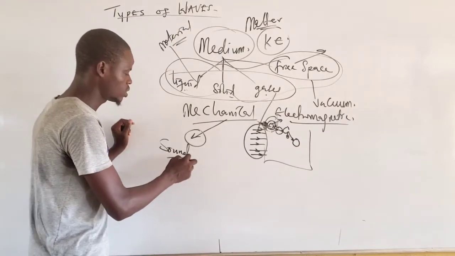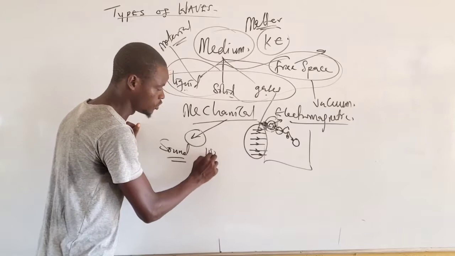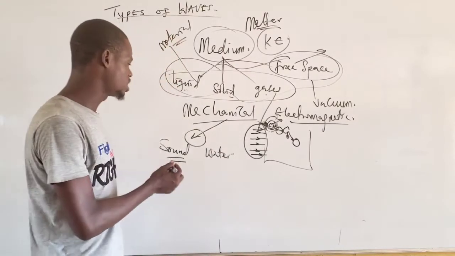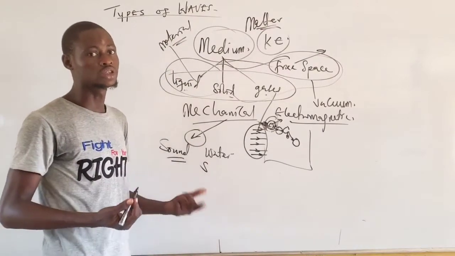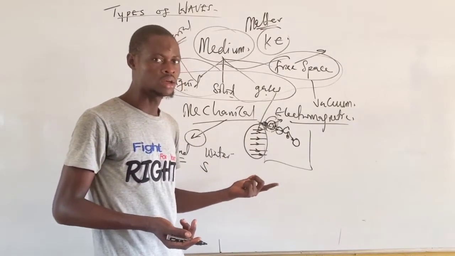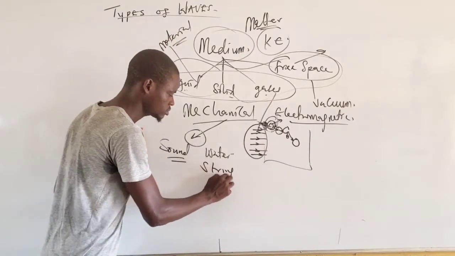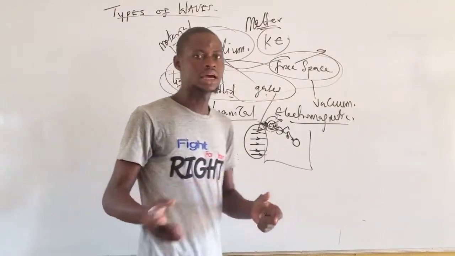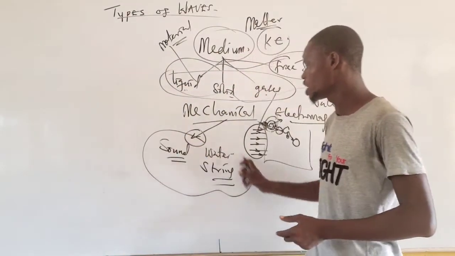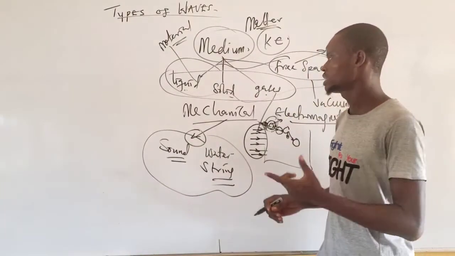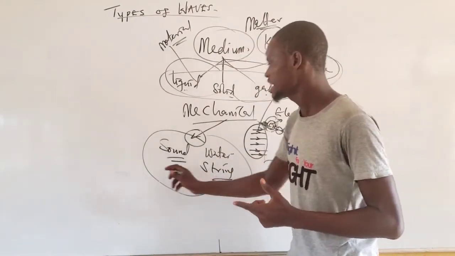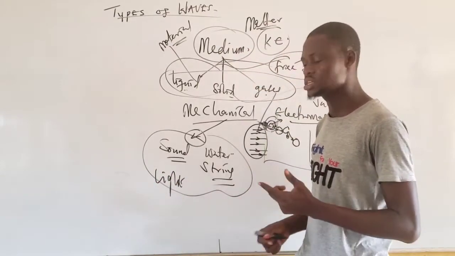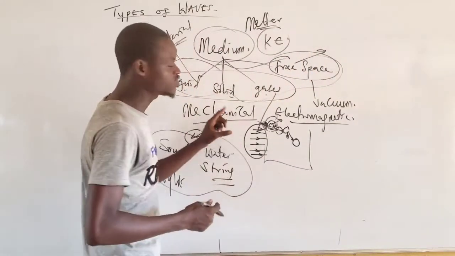We have sound wave. We have water wave. Water wave is also an example of mechanical wave. We have wave on a string, although wave on a string can produce sound wave. These are examples of mechanical wave that we have. But one thing I want you to understand is that light wave can also serve as mechanical wave, and I'm going to explain the reason for that. Now, that is for mechanical wave.